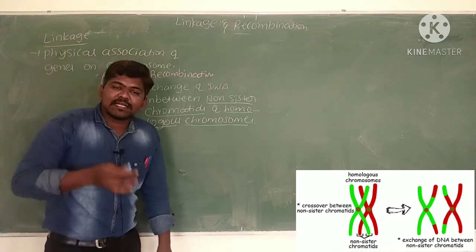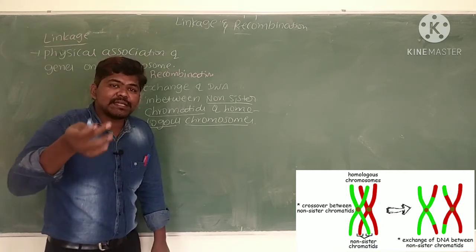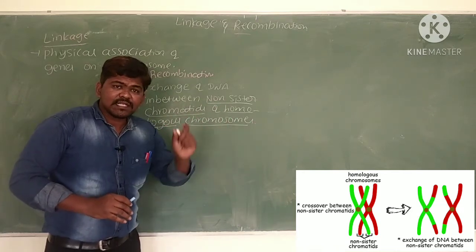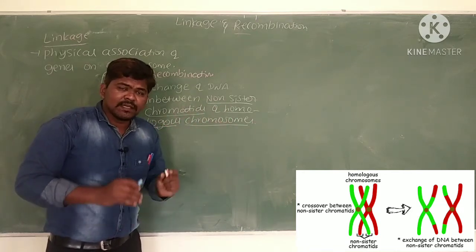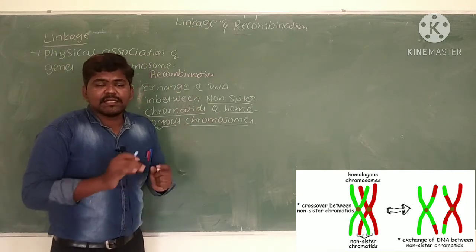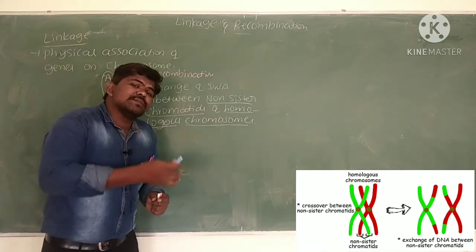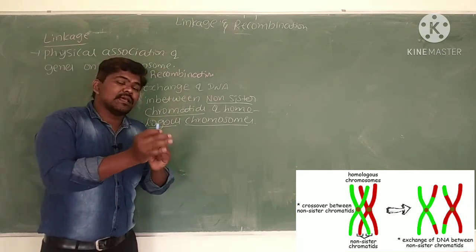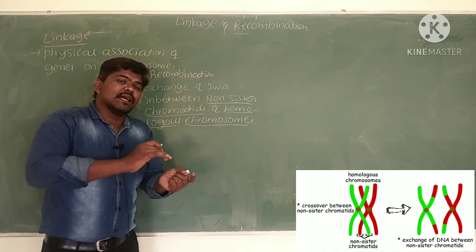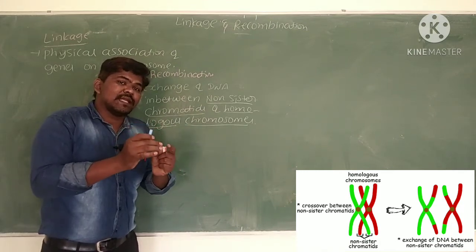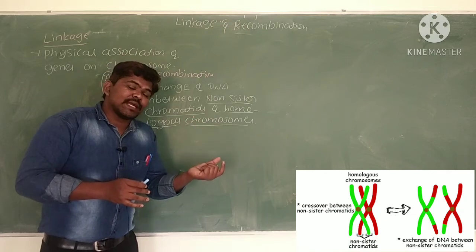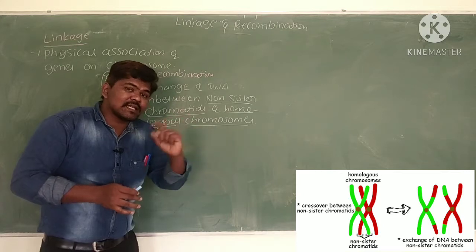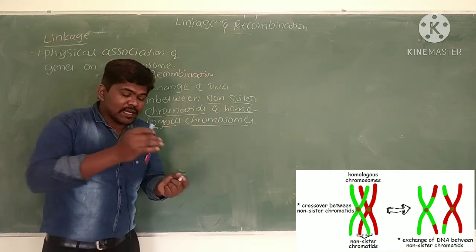Hence human beings contain 23 pairs of chromosomes. They contain the same genes at the same place, but may show variation in alleles. One chromosome may contain a dominant allele, another a recessive, but the genes are the same. The alleles belong to the same gene.